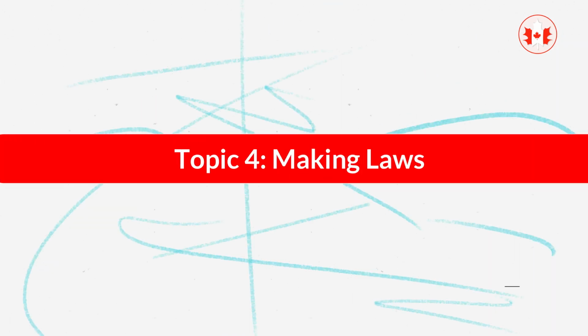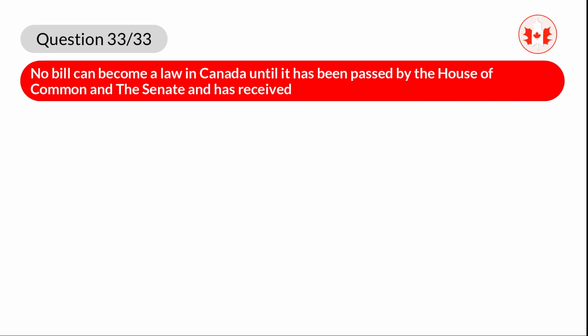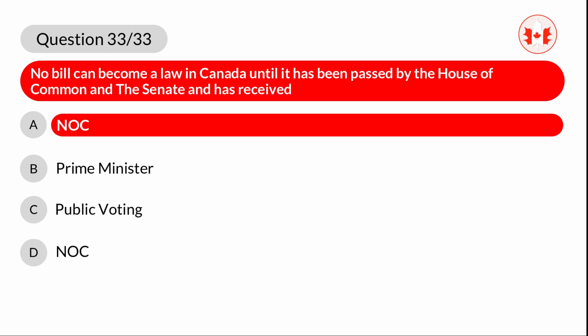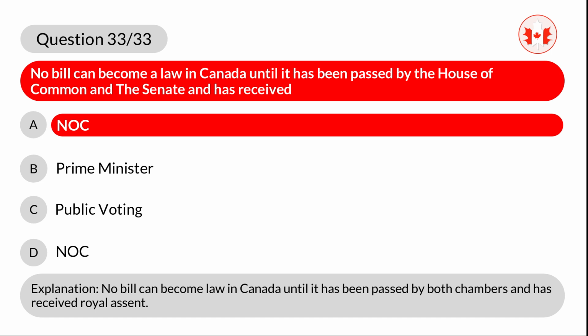Making laws. Question 33. No bill can become a law in Canada until it has been passed by the House of Commons and the Senate and has received A. Royal assent. B. Prime Minister. C. Public voting. D. Royal assent. Correct answer is A. Royal assent. Explanation. No bill can become law in Canada until it has been passed by both chambers and has received royal assent.